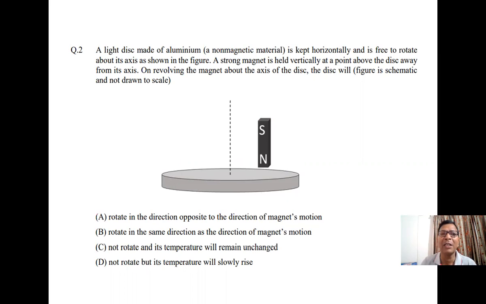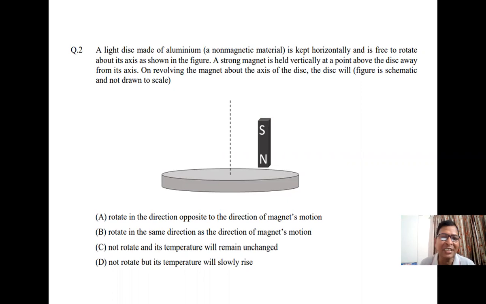On revolving the magnet about the axis of the disk, the disk will... here four options are given. Option A: rotate in the direction opposite to the direction of magnet's motion. Option B: rotate in the same direction as the direction of magnet's motion.